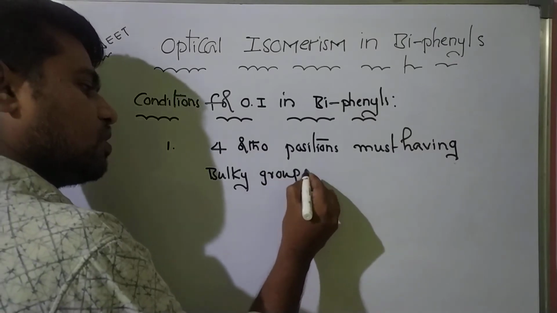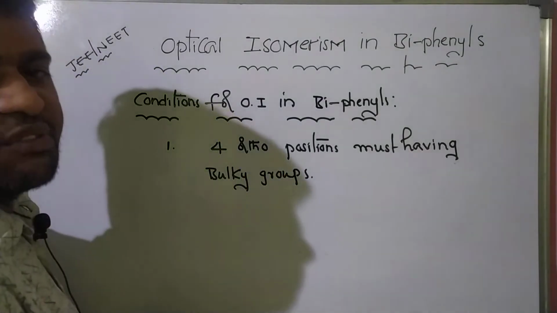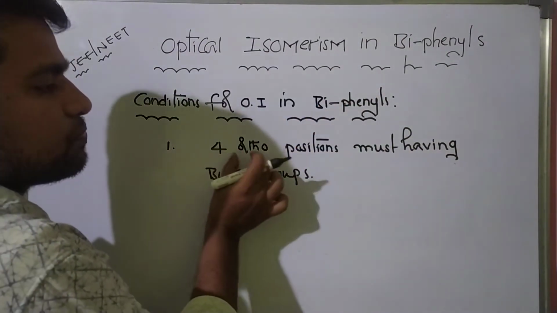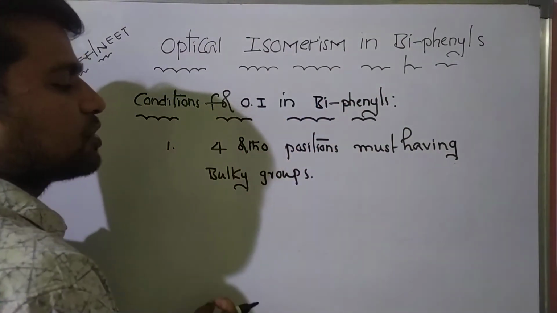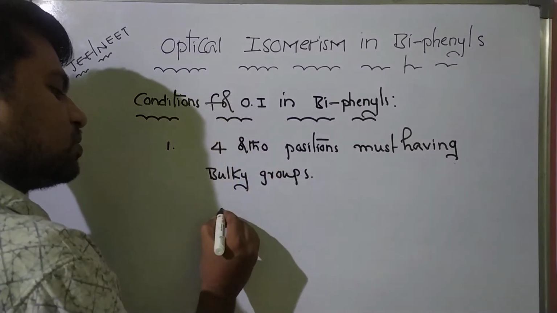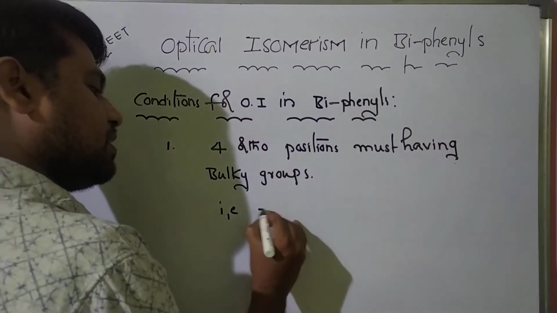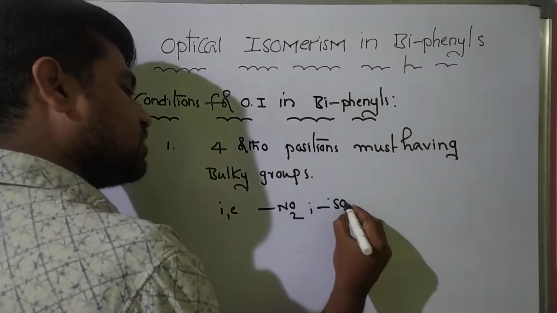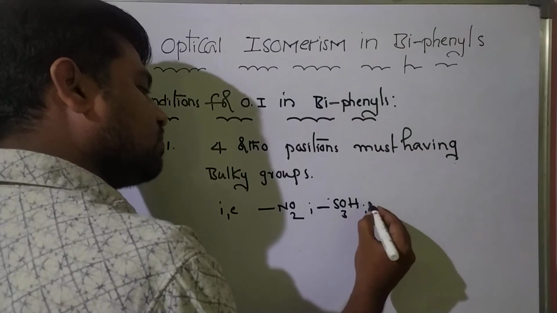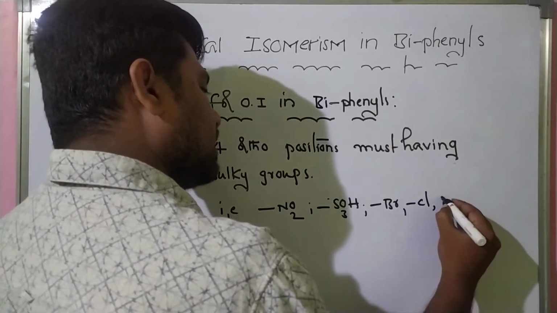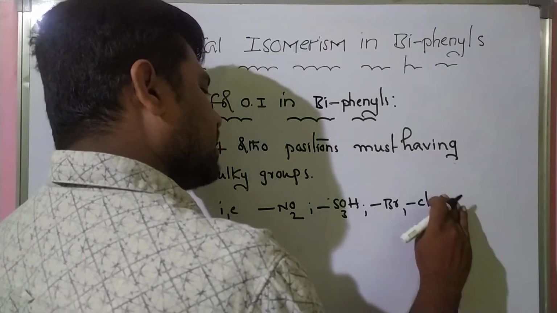Okay, students. So this is an essential requirement for optical isomerism in biphenyls. Means all 4 ortho positions must be occupied with bulky groups. Bulky groups means NO2 group, or SO3H group, sulfonic acid group, or bromine atom, or chlorine, or fluorine, and like that.